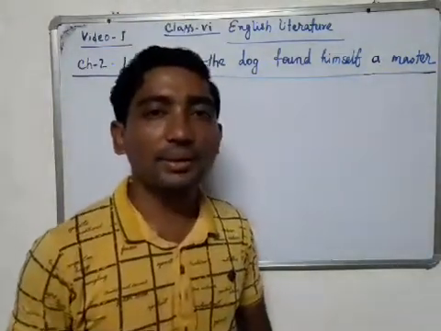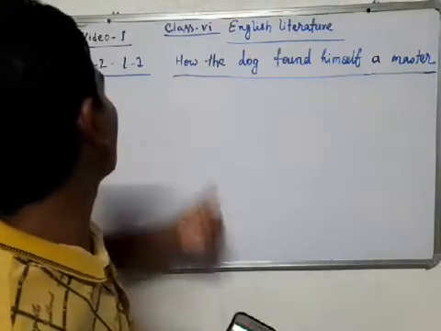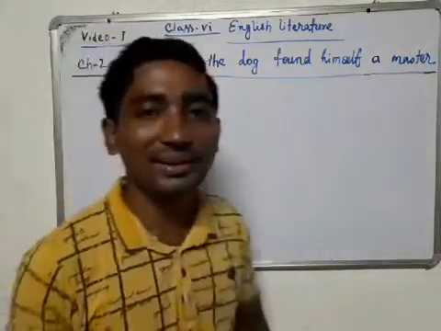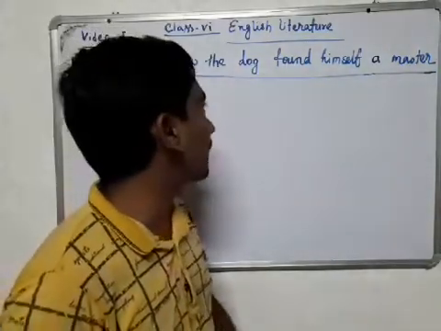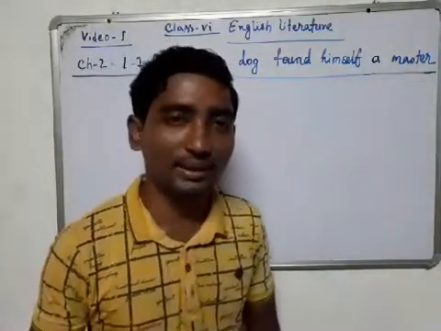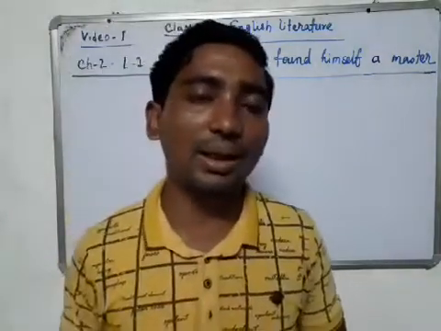Hello students, today I am going to teach chapter 2, lesson 1 of class 6 English literature. So I have got this chapter, How the Dog Found Himself a Master. This is the second chapter. I will describe this chapter line by line.